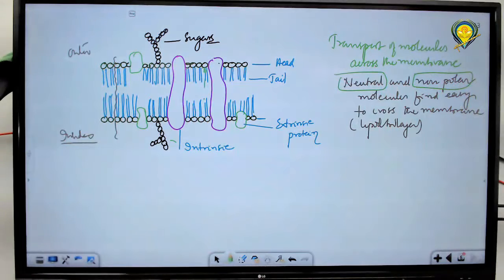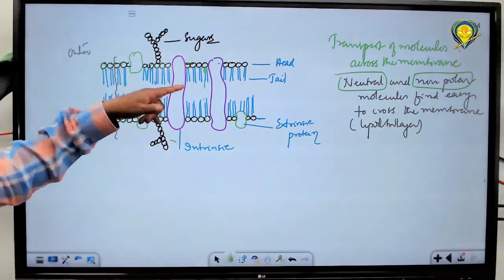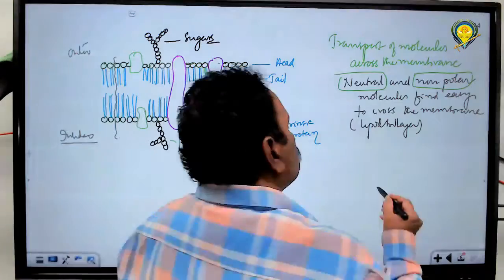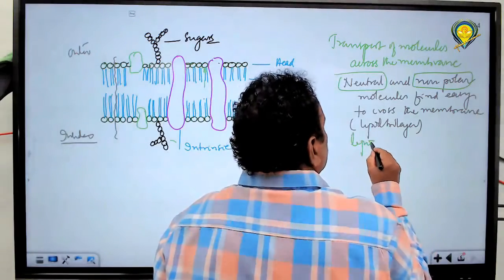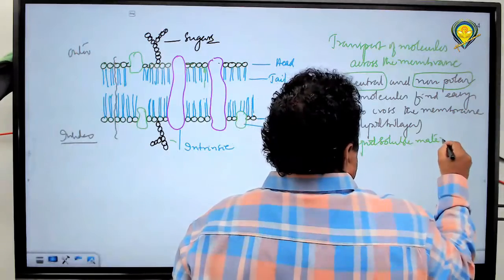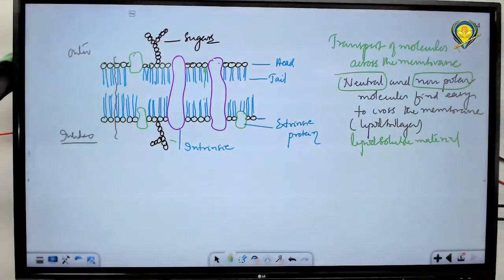So you could see the diffusion of carbon dioxide, diffusion of oxygen, movement of water that occurs also through this lipid bilayer. Listen carefully. Neutral substances, non-polar materials can easily cross, and they are also lipid soluble. Non-polar, neutral and lipid soluble substances find it easy to cross the membrane.